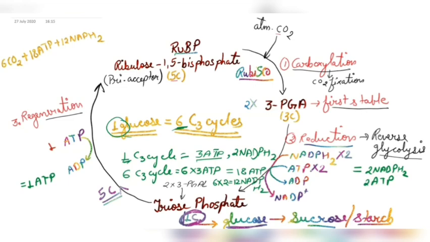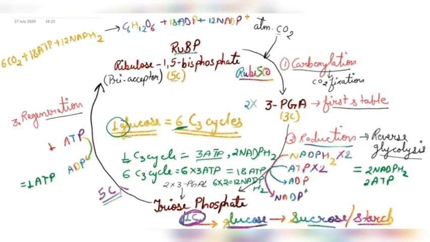And here finally, what is the result from these compounds? As a result, we got one glucose molecule, that is C6H12O6. So you can see 6 carbons are included here in the glucose. Along with that, we get 18 ADP, and along with that we get 12 molecules of NADP+.